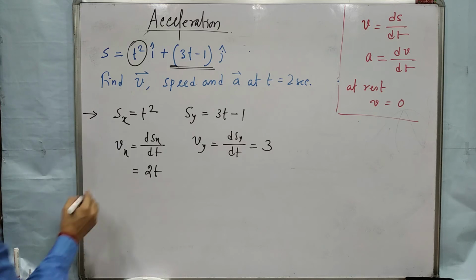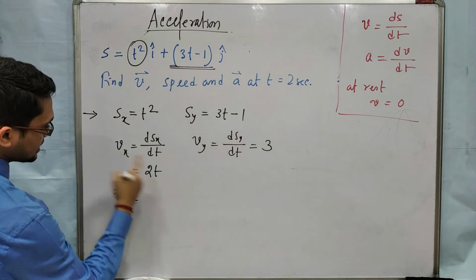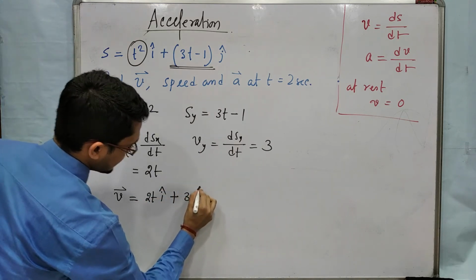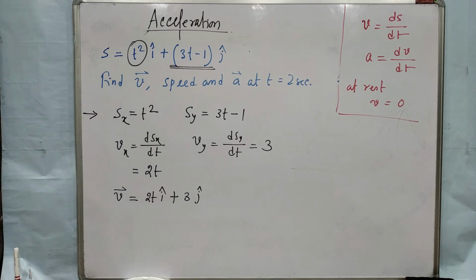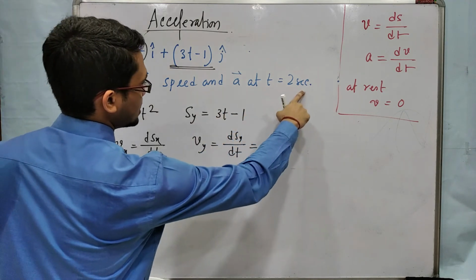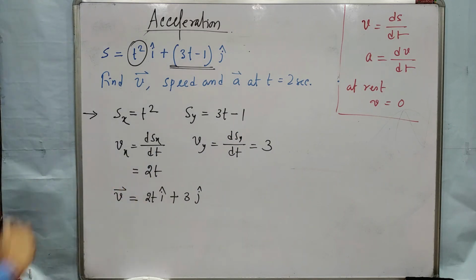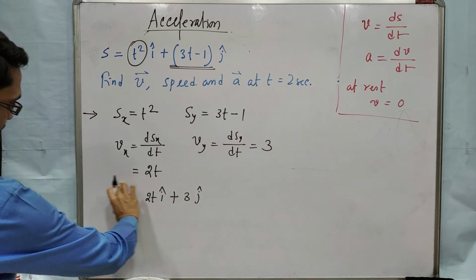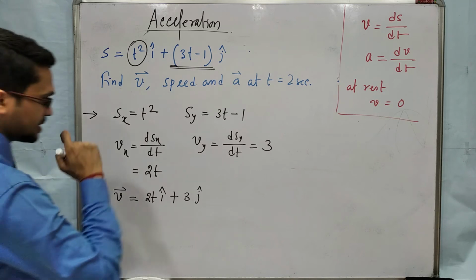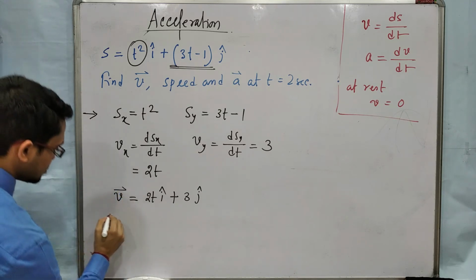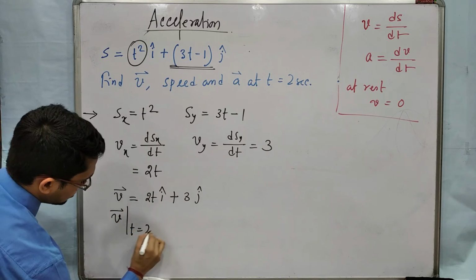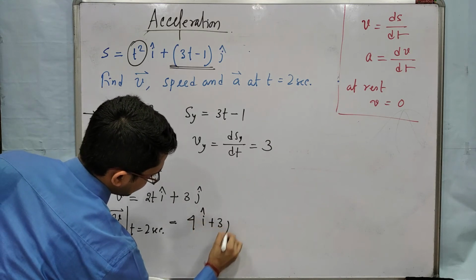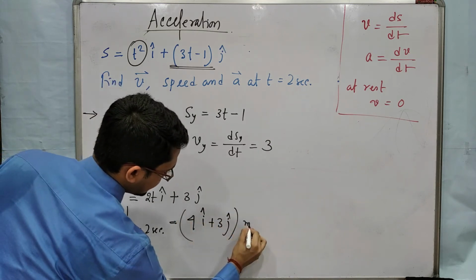Okay, now write the velocity equation. Vx into i cap, 2t i cap, plus Vy into j cap, 3 j cap. Okay, now we have to find the velocity at time t equal to 2 seconds. Here velocity is time dependent. Here t is there in this equation, so it is depending on time. At different time we will get different velocity, so variable velocity. Okay, so v at t equal to 2 seconds, put t equal to 2, 2 2s are 4, so 4 i cap plus 3 j cap is the velocity, meter per second.